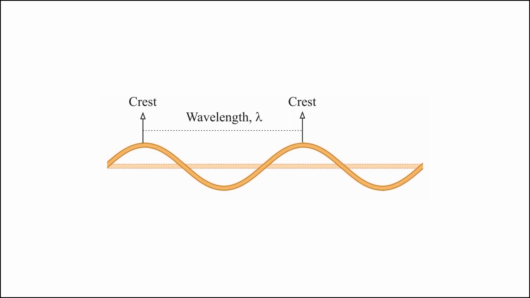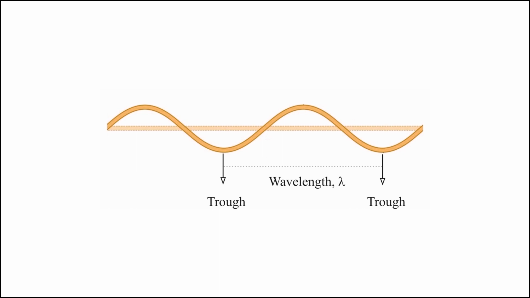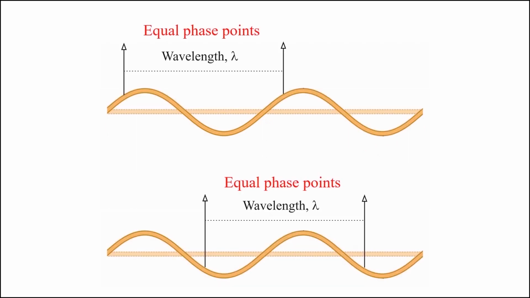For a periodic wave, the shape of the string at any instant is a repeating pattern. The length of one complete wave pattern is the distance from one crest to the next, or from one trough to the next, or from any point to the corresponding point on the next repetition of the wave shape.